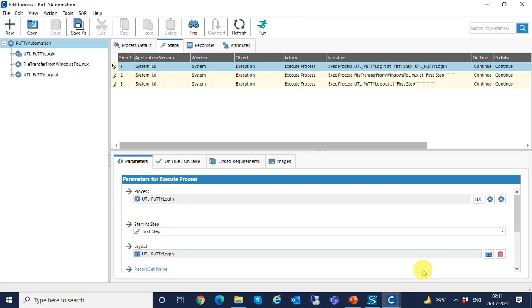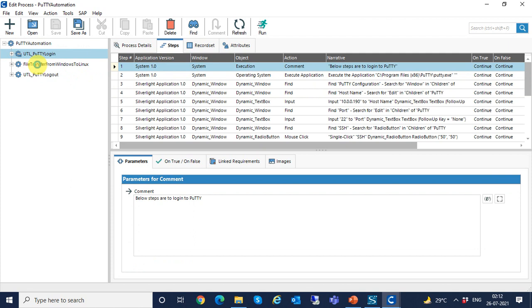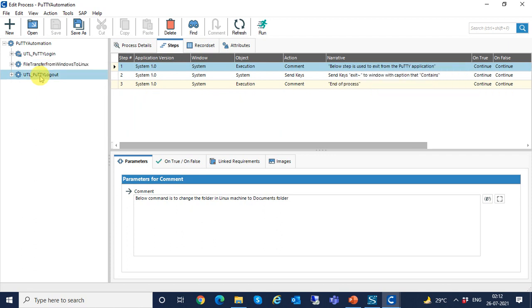I'm using Windows machine and I'll be transferring files to Linux machine. So I have created the process accordingly. If you want to do vice versa, then also you can do it in a similar way. So first I have created an integration, Putty automation. In that I have called a Putty login utility, a transaction file transfer from Windows to Linux, and a Putty logout utility.